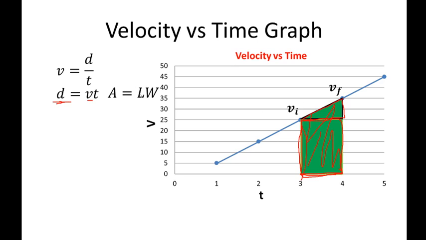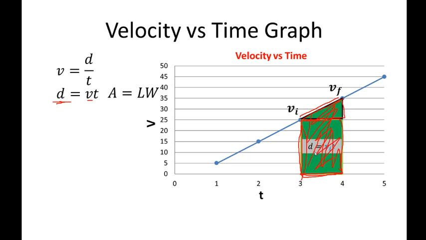Let's proceed. Again, to determine the distance covered, or the total displacement covered by this object having a straight line graph of velocity versus time, we simply multiply the velocity and time, and that is the area under this curve right here. So we are focusing on this curve. The whole area here is the distance covered by the object at that time interval. Do you follow? Let us now determine the area of this square and the area of this triangle.